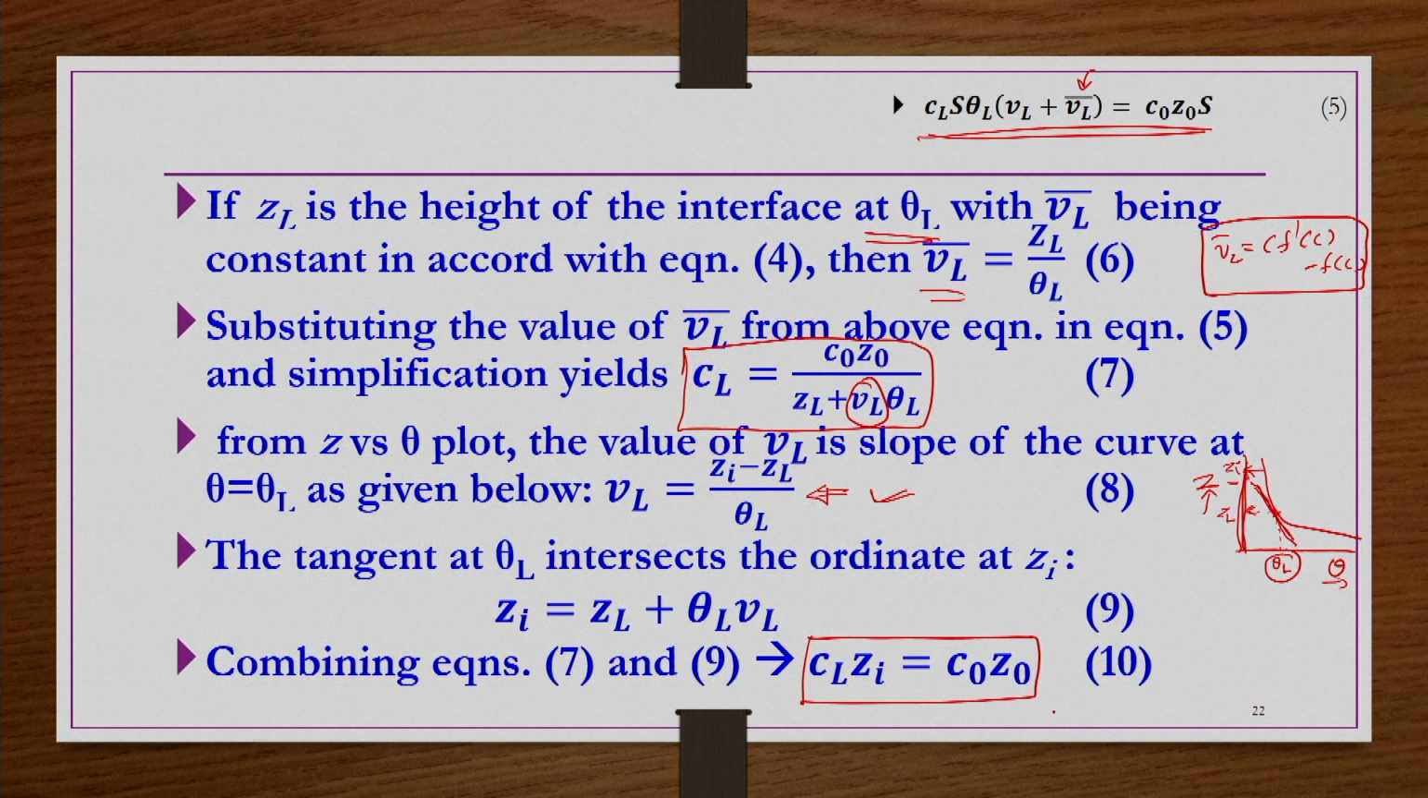Now, C L is also known from here. This equation is now in a form which we can use. At a particular theta L, whatever the intercept that you can get from the experimental data, you know the initial concentration, you know the initial interface height. So, C L you can know from here. So, this equation is more useful compared to the equation number 7.